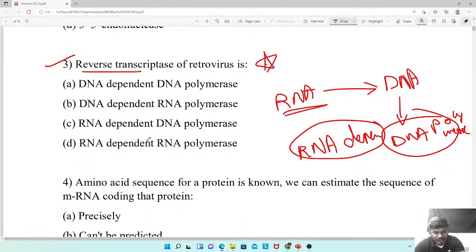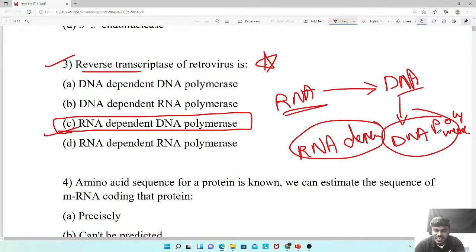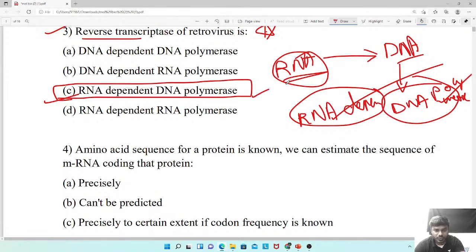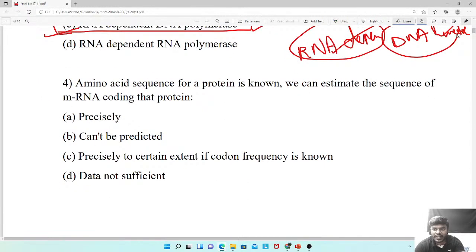So no dear, yes, very good. C will be the answer. Correct. Because we are synthesizing DNA, so DNA polymerase, we are synthesizing the DNA from the RNA, the instructions given by the RNA. That's why we can call it RNA dependent DNA polymerase. Very good. Yes.